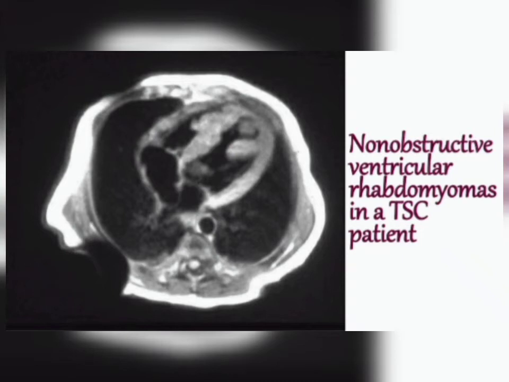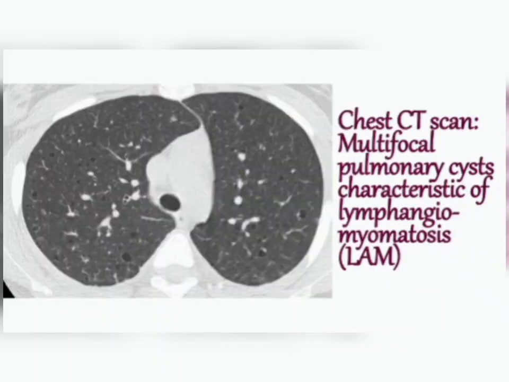Non-obstructive means they do not produce obstruction, but inside the ventricles you get these rhabdomyomas. In case of a tuberous sclerosis patient, always remember this: non-obstructive ventricular rhabdomyomas are one of the features of TSC patients.